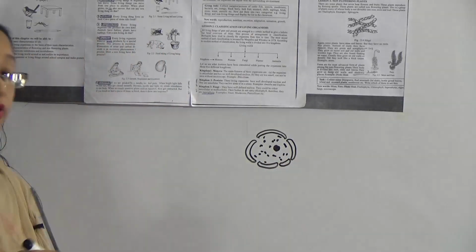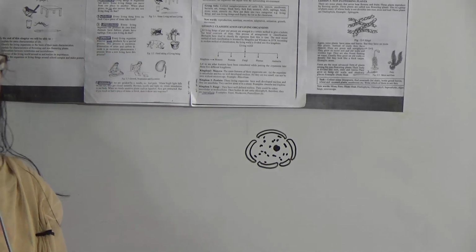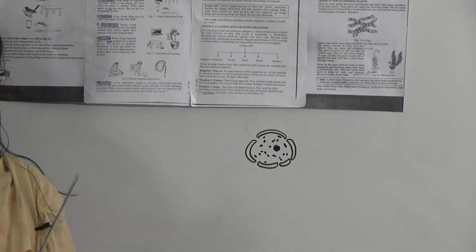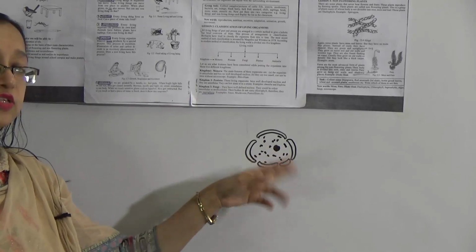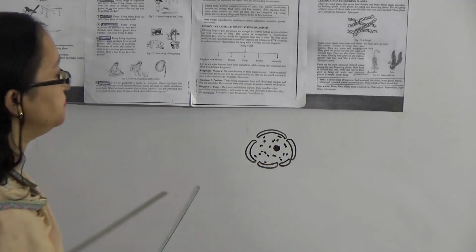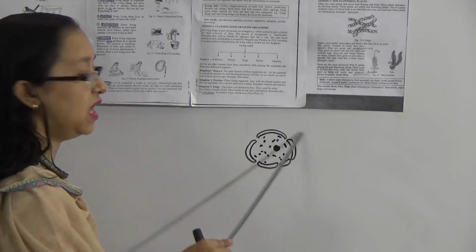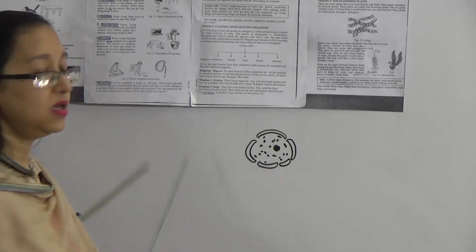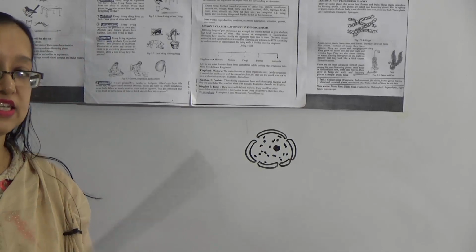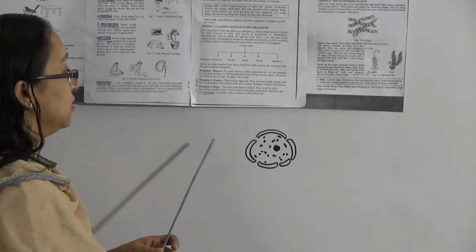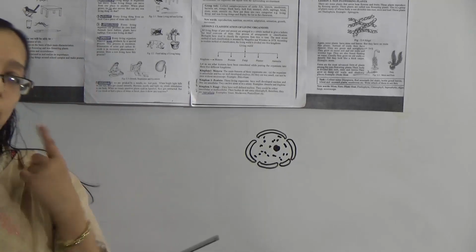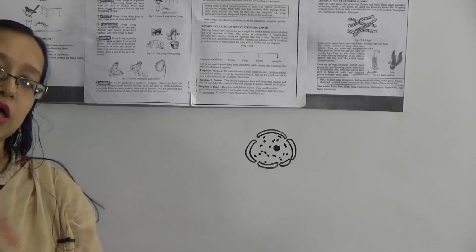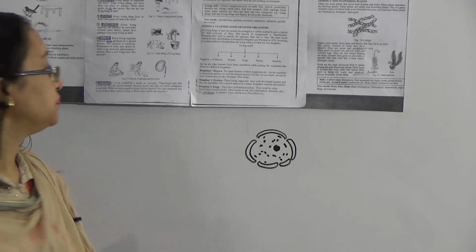The nucleus is a very important part of a cell, and most cells have a nucleus. In the fungi, they have a well-developed nucleus. They could be either unicellular or multicellular, that means they have one cell or more than one cell.